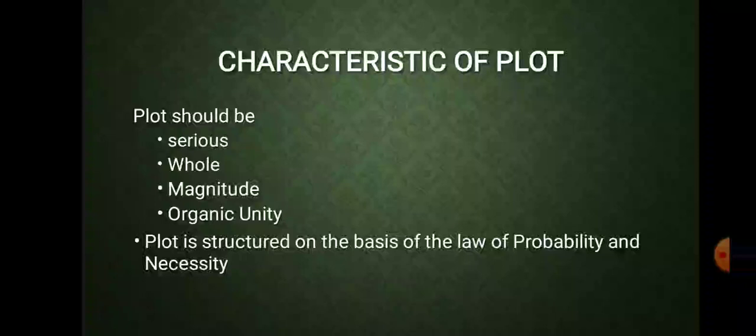Let us come to the second part, that the plot should be whole or complete. Here the second point which is required for a good tragic plot is that the imitation which has been happening should be complete or whole in itself. A whole here means the action should have a beginning, a middle, and an end. A beginning is that which does not follow anything, but after that something naturally happens.